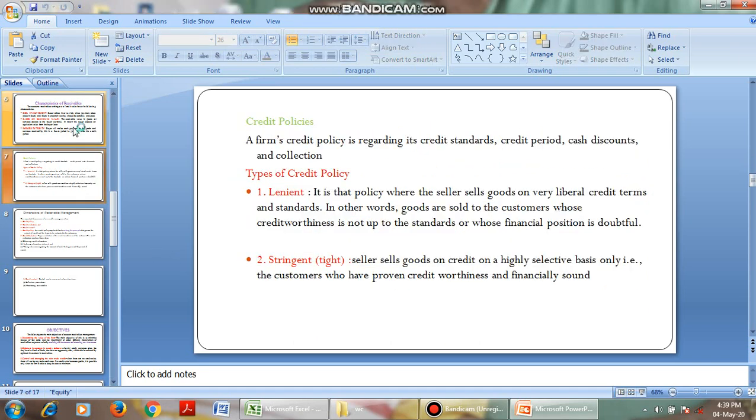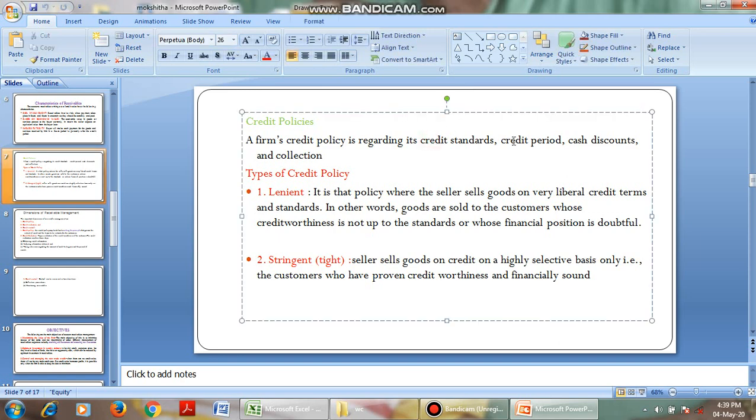Okay, credit policies. On which basis will we go for credit? Credit policy is concerned with credit standards, credit period, cash discount and collection.